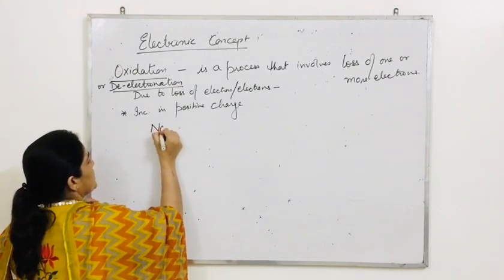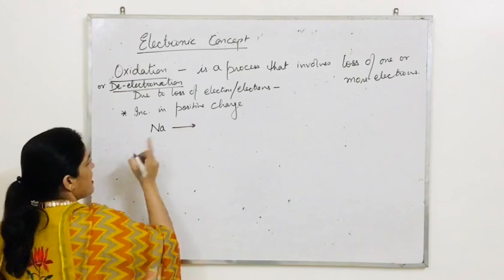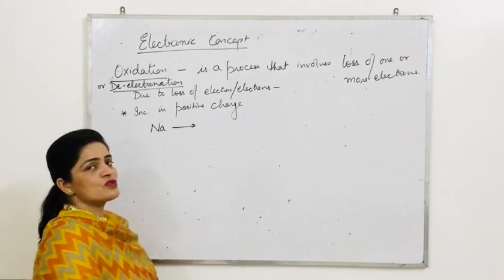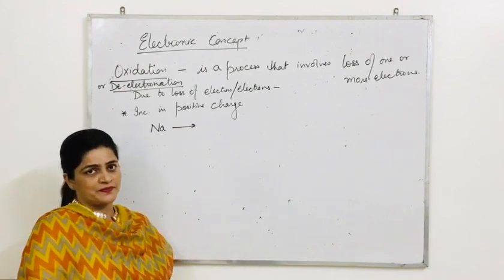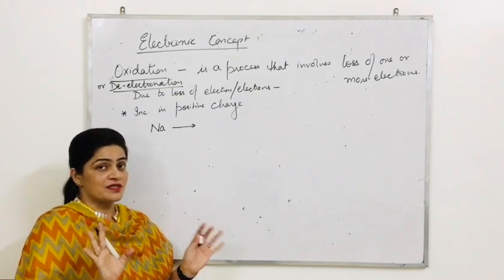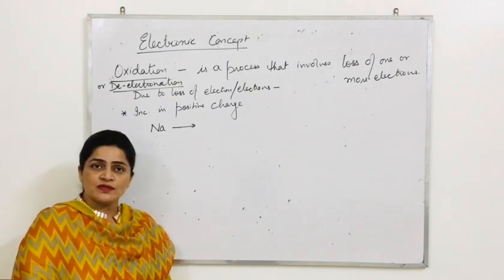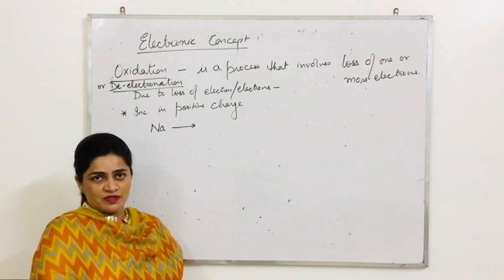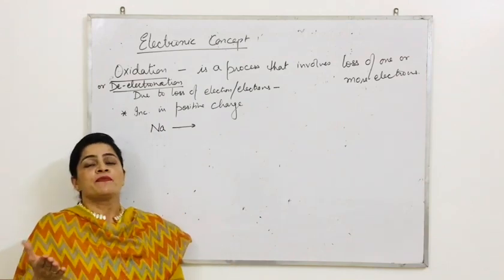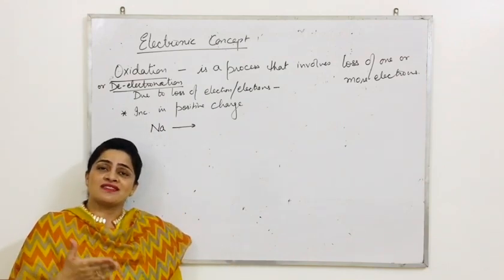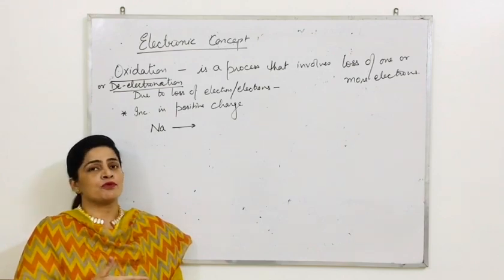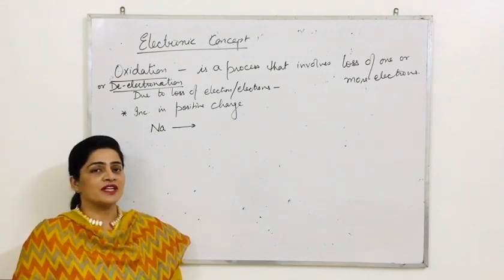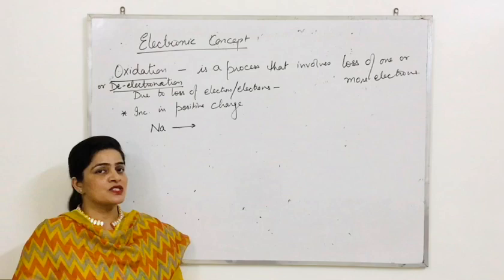Sodium. We all know that sodium is a neutral atom. So why is it neutral? Why is sodium neutral? 10th में बताया आपको. Because in this, the total number of protons is always equal to the total number of electrons. That is why it is neutral.